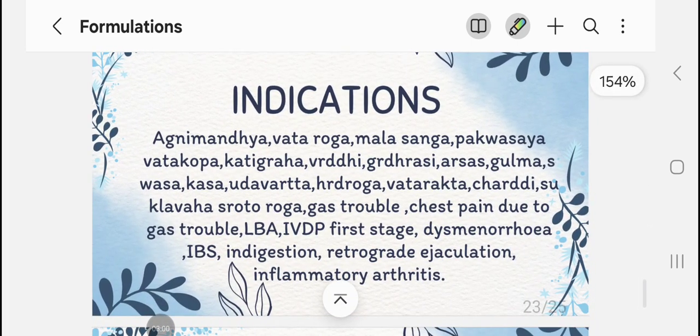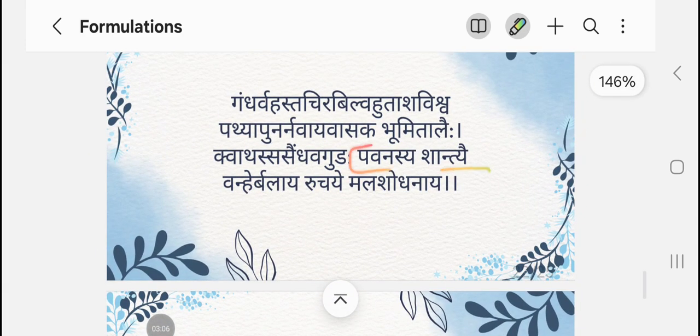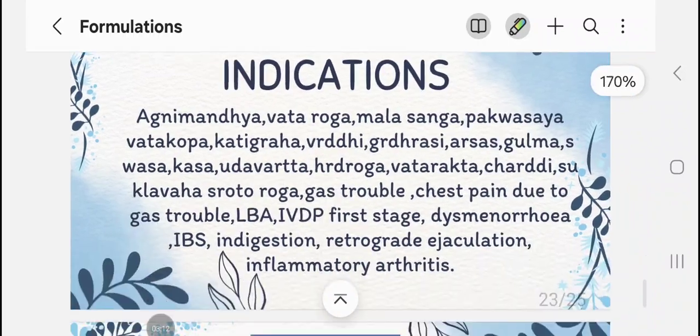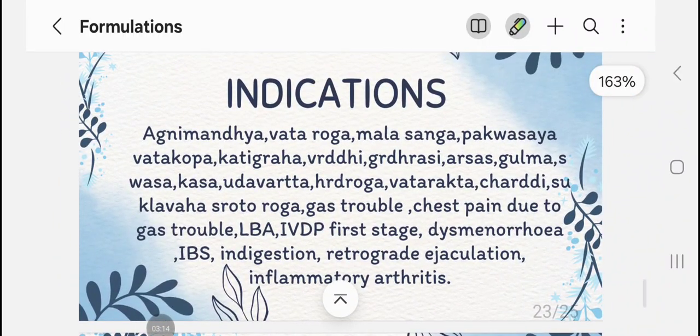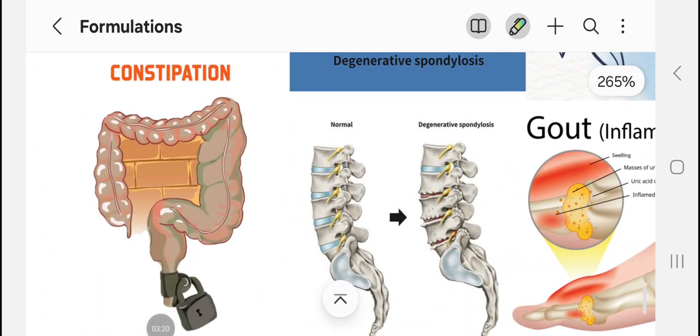And based upon this indication, we have just seen the Chikitsa Sutra of this indication. By keeping these 4 things in mind, we can give it in a variety of conditions like this. Okay, before reading this, I'll just show how it works. So what was the main function of this?